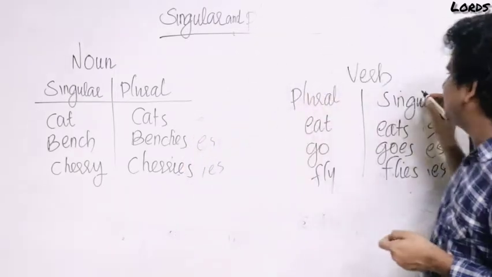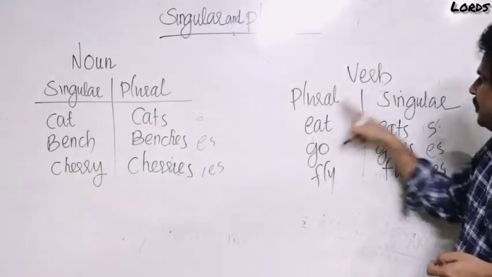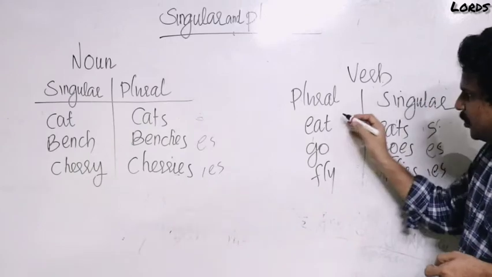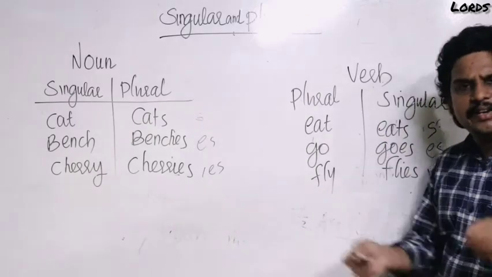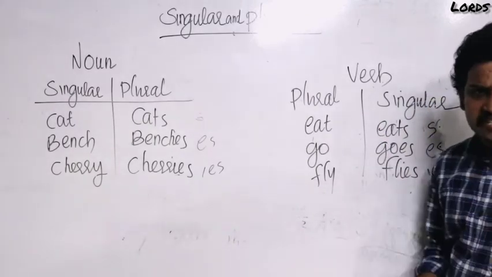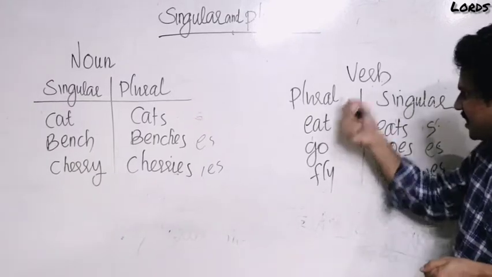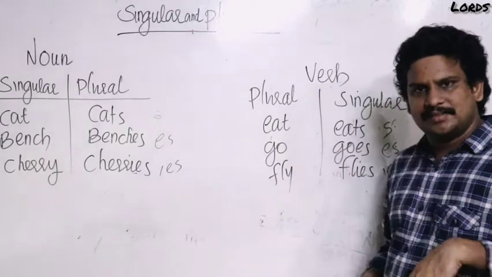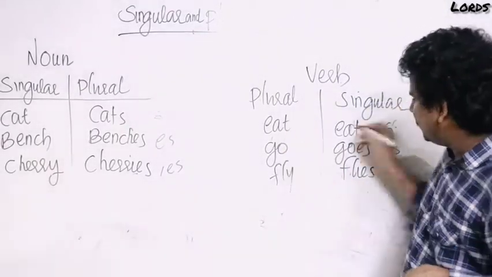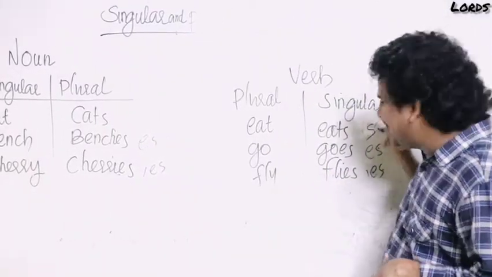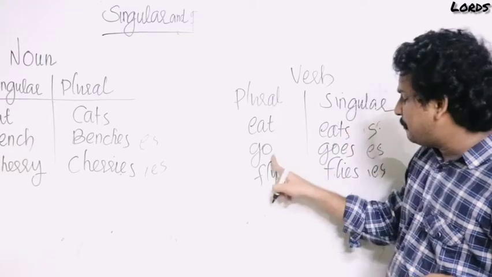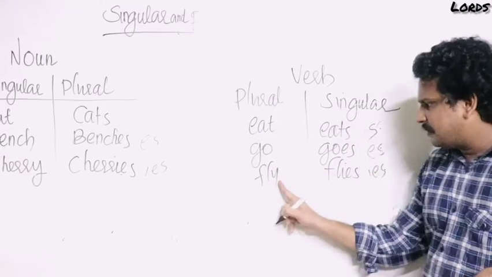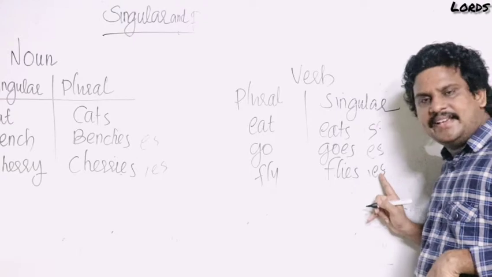But look at this verb. First word plural, then singular. Why? Look here. Verb, we have already learned verb. Verb denotes an action, state or possession. Here some action verbs are here. Look, eat. That is plural, not singular. You understood? Eat. Singular is yes. By adding s, we get singular, eats. Go plural, go singular, es. Fly plural, fly singular, ies.